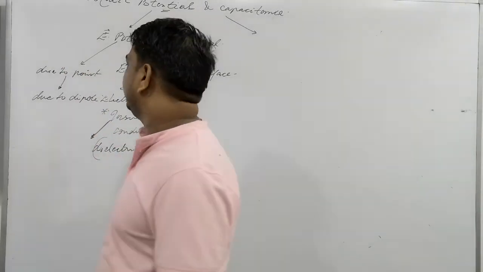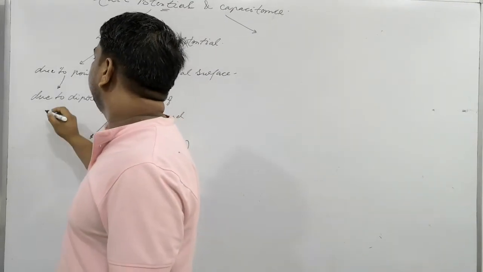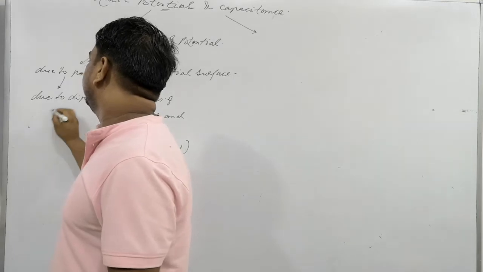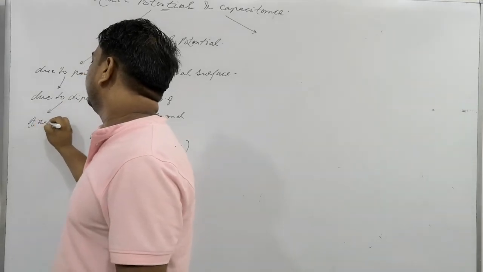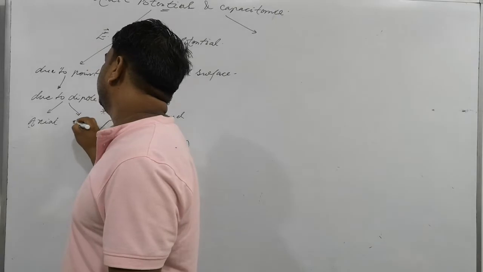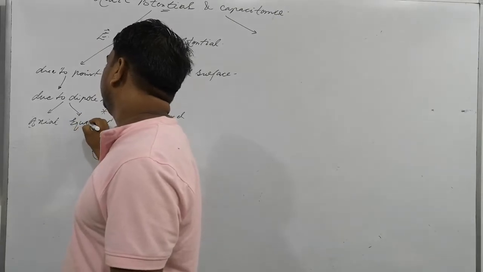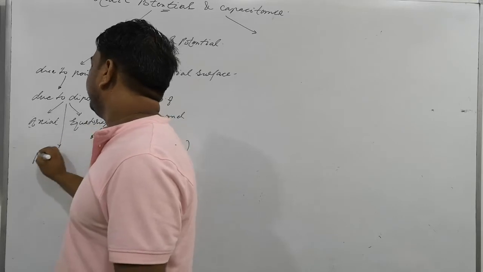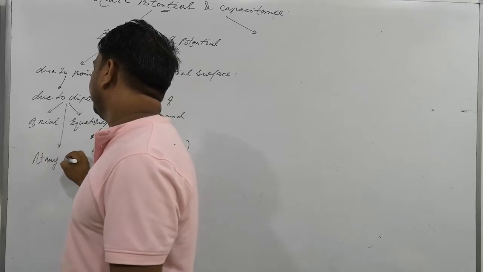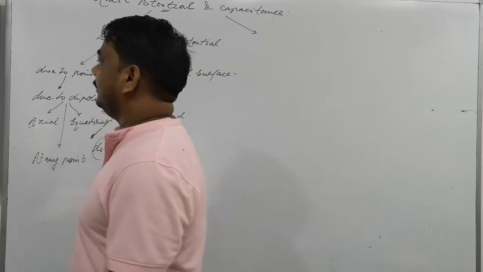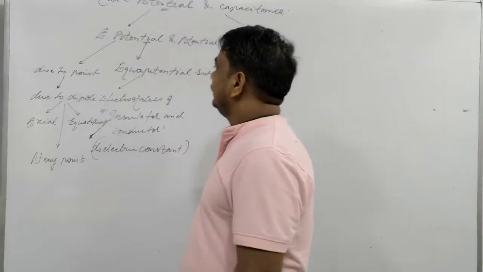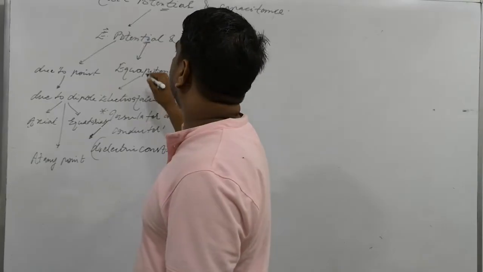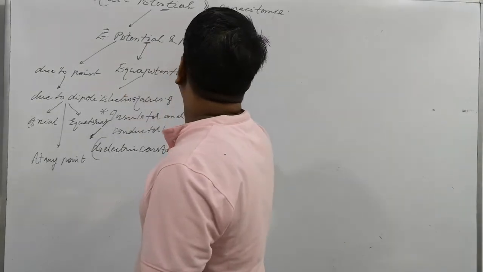Electric field intensity due to a dipole at axial, equatorial, and any point. Clear?